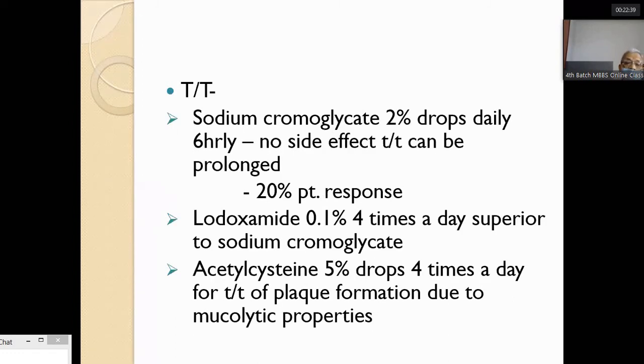Treatment. The treatment is sodium cromoglycate 2% drops, 6 hourly. It has side effects. The treatment can be prolonged. 20% of patients respond to lodoxamide 0.1% four times a day, which is superior to sodium cromoglycate. Acetylcysteine 5% drops four times a day for the treatment of plaque formation, due to its mucolytic properties.